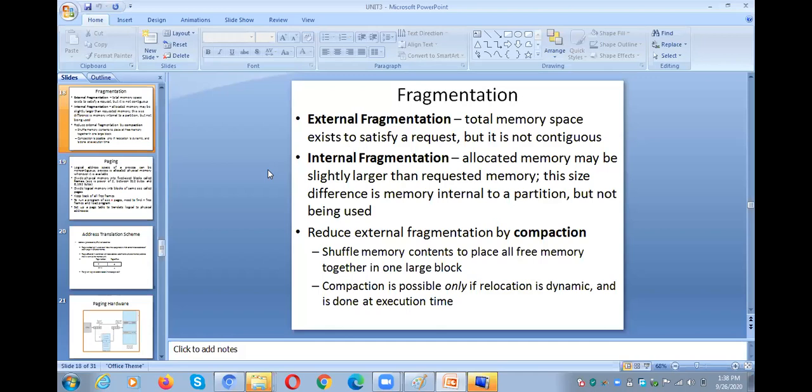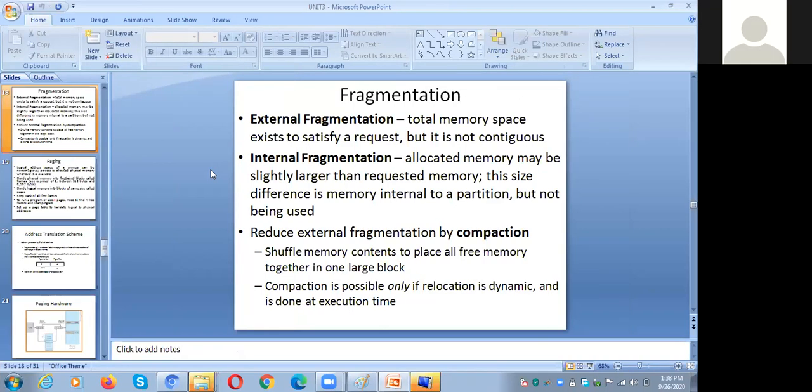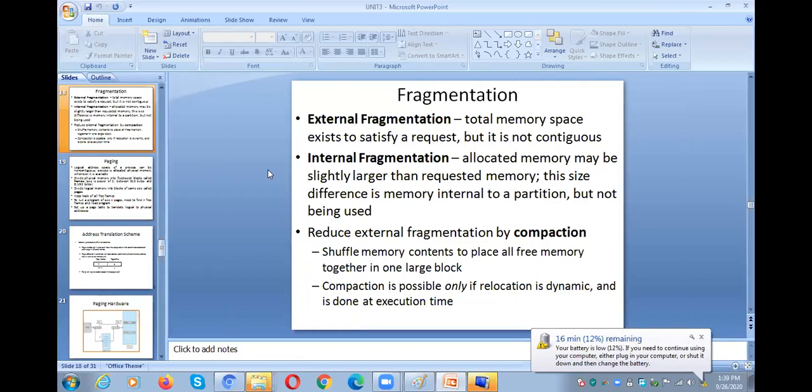That means a 50 KB partition is available and you are allocating a 40 KB process to that particular partition. So automatically the 10 KB which is wasted within the block is called internal fragmentation.